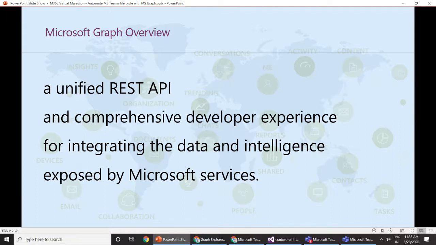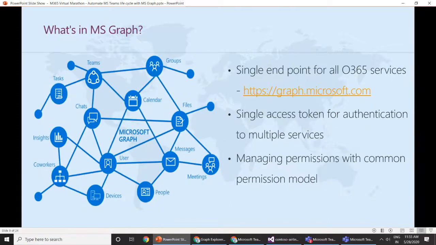It provides a unified programmability model that you can use to access the tremendous amount of data in Microsoft 365, including Windows 10, Enterprise Mobility and Security, that is EMS, as well as Office 365 itself. You can use this wealth of data in Microsoft Graph to build apps for organizations and your customers that interact with millions of users and millions of data.